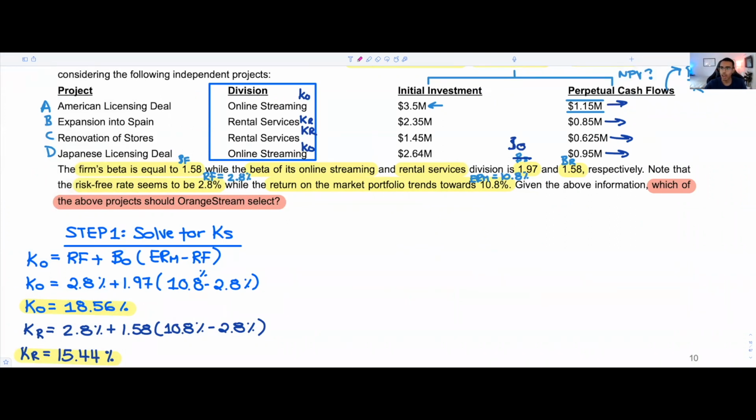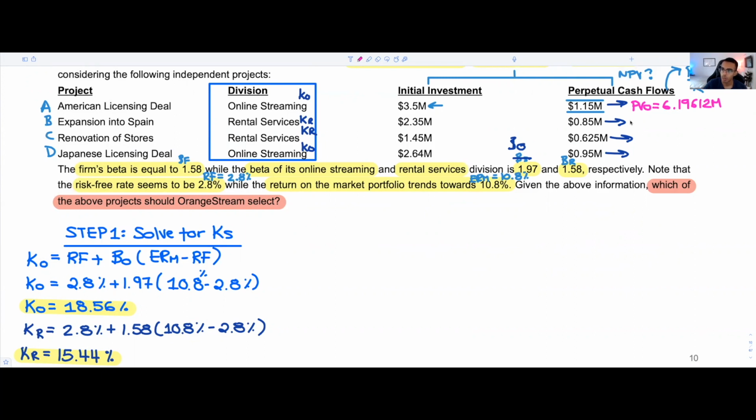So KO, we're going to have 18.56%. So you're going to do 1.15 over 0.1856. And that's going to give you a pretty large amount. So for our project A, we're going to have a present value for our cash flows that's going to be equal to 6.19612.